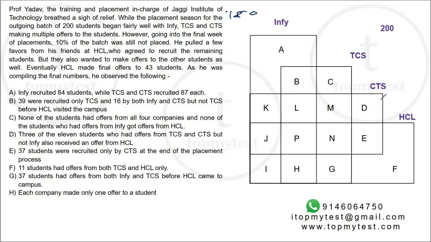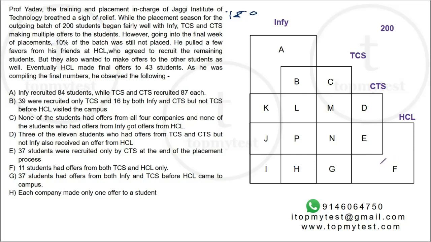If you were to add up the regions A, B, C, D, E, G, H, I, J, K, L, M, N, P, all of them had 1 job offer before itself. Only F, people in F, were picked up only by HCL. So they did not have any job offers before. Now we already know that 20 students were not placed before. 90% were placed, 10% were not placed.